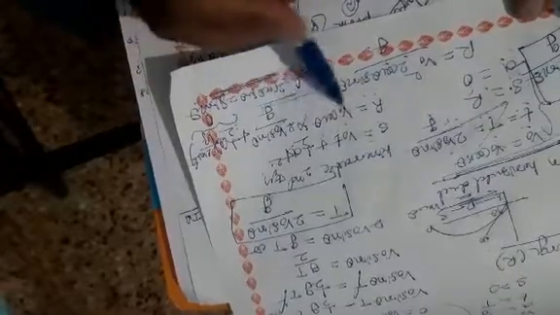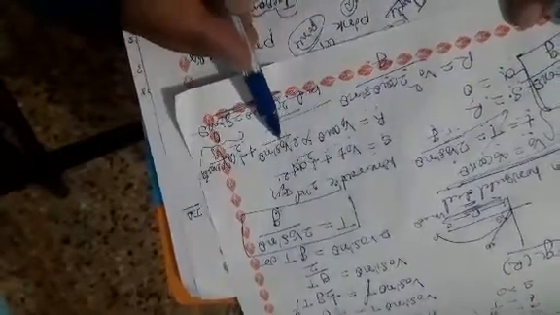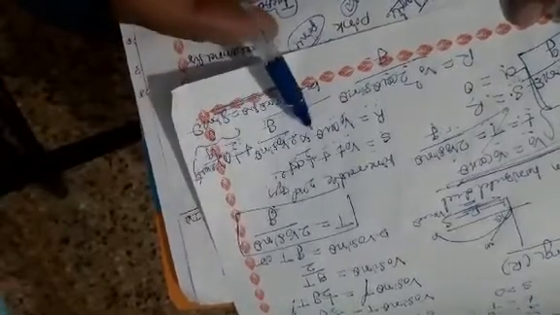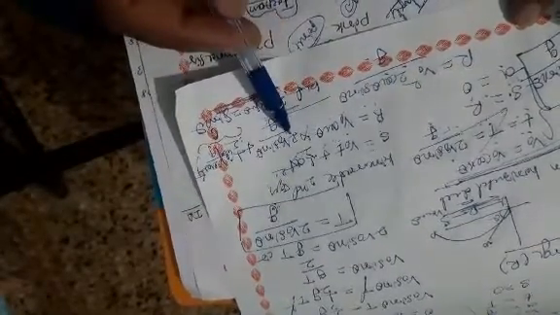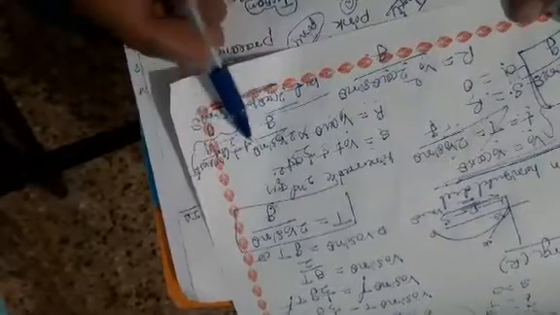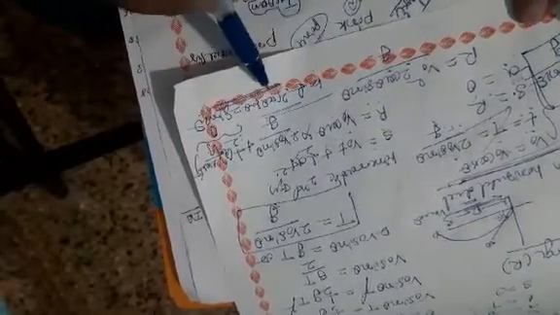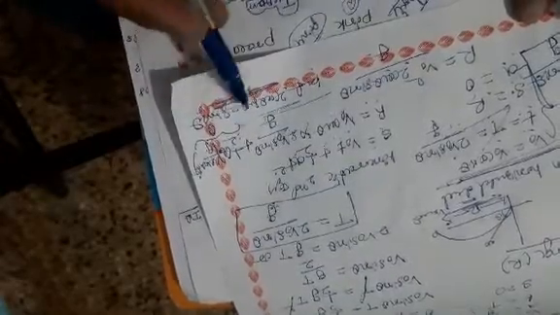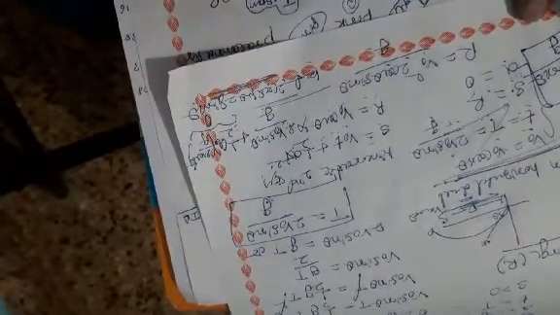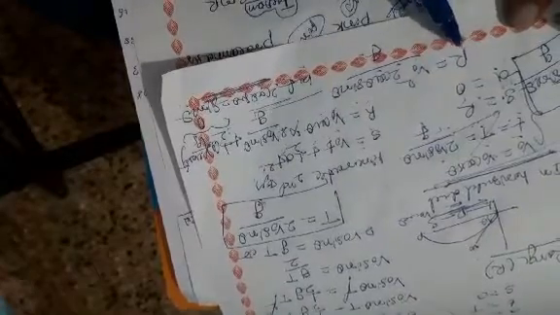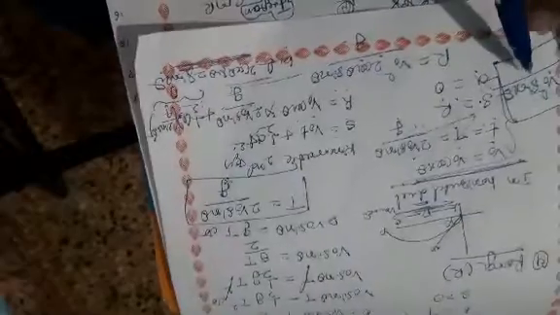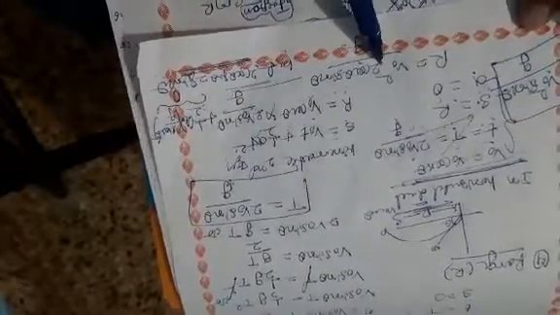The remaining terms are v naught into v naught, that is v naught square, and 2 is a constant, cos theta sin theta. By using the trigonometric formula, 2 sin theta cos theta is sin 2 theta, a standard trigonometric formula. Therefore the range is equal to v naught square sin 2 theta divided by g.